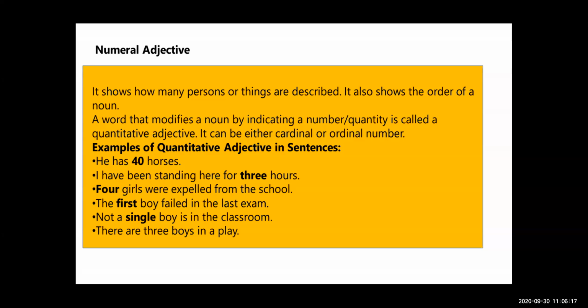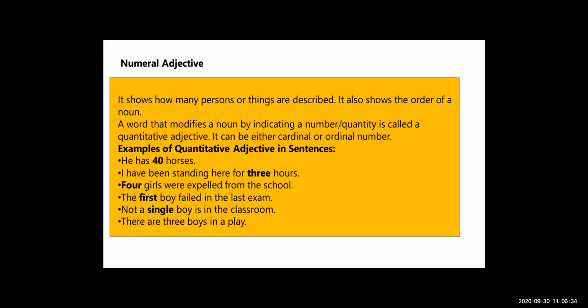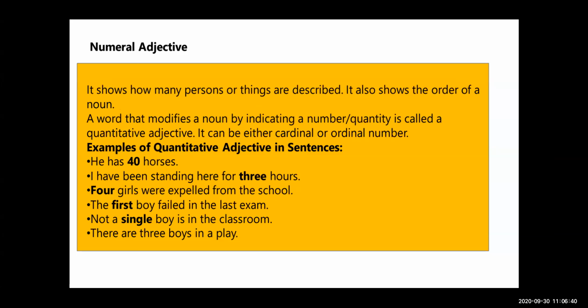I have been standing here for 3 hours. How many hours? 3 hours. So here the 3 is describing the number. Now see the next example. 4 girls were expelled from the school.